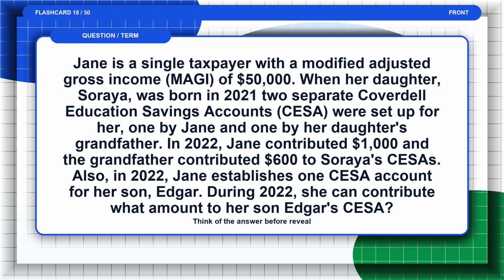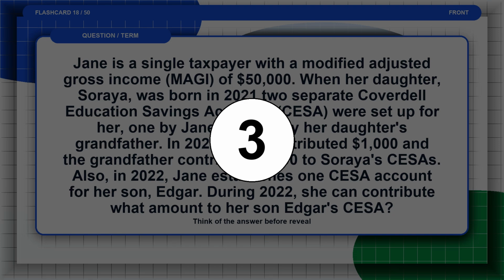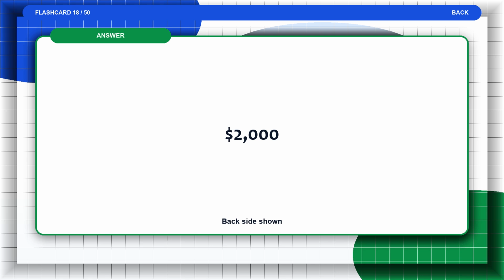Also, in 2022, Jane establishes one CESA account for her son, Edgar. During 2022, she can contribute what amount to her son Edgar's CESA? Think of the answer before the reveal. The answer is $2,000. Flashcard 19.